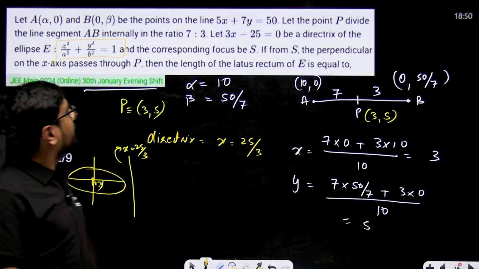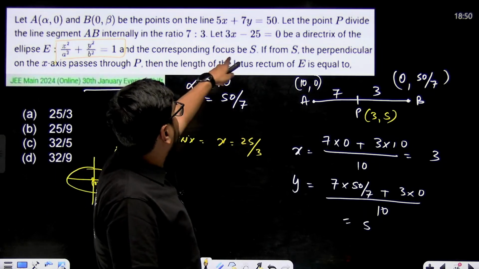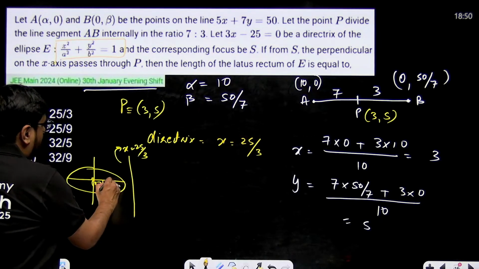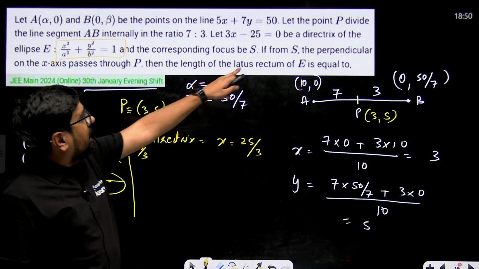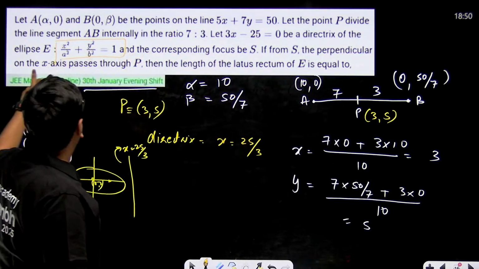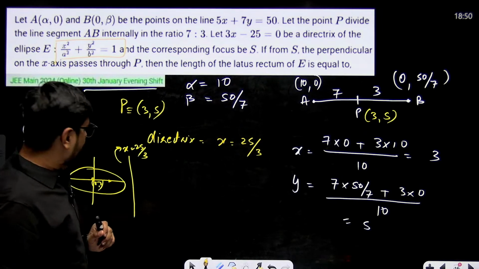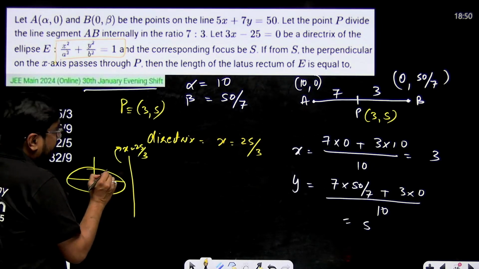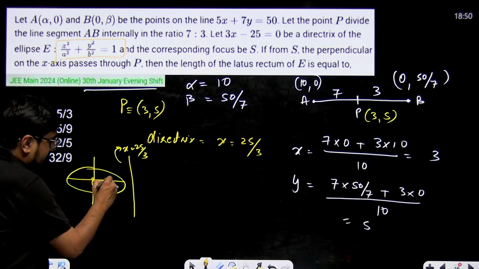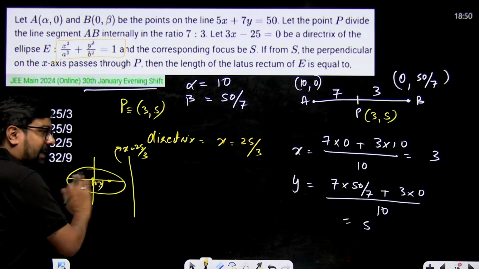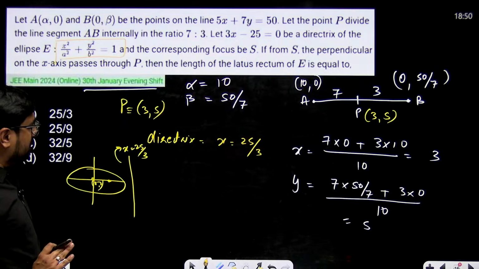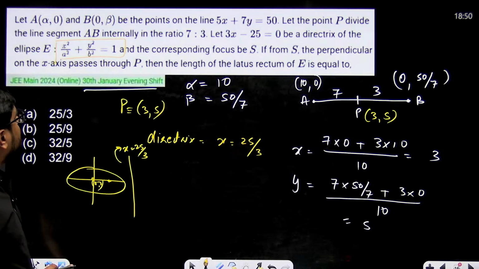What is it asking now? And the corresponding focus S, let's say this is your corresponding focus S. From S, the perpendicular on the x-axis passes through P. The center is 0, 0, but this is not the x-axis or y-axis, right?